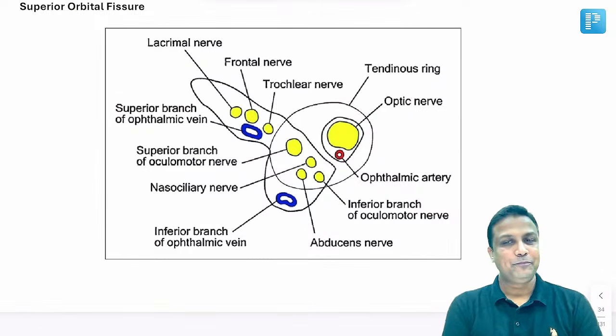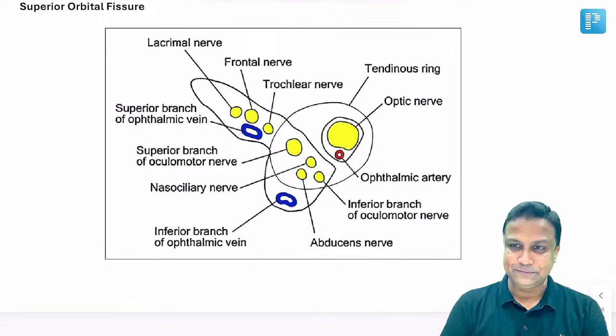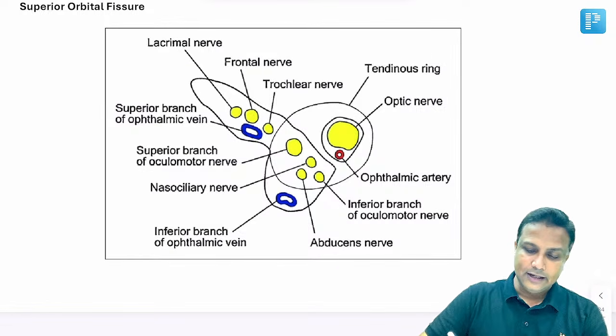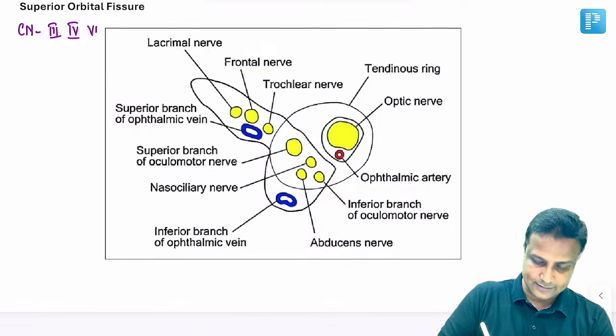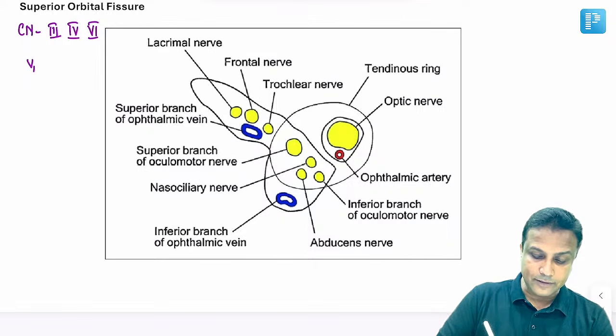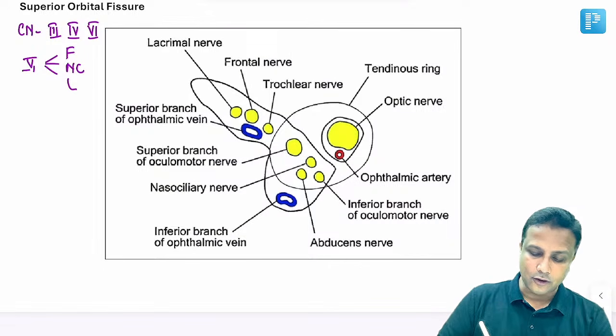Moving ahead right now, sir. Superior orbital fissure. थोड़ा सा क्विकली रिकॉल कीजिए. अभी अभी मैंने आपको कहा था which cranial nerves are going to pass from here. Cranial nerve number 3 and then 4 and then 6 are going to pass from here, along with the branches given by V1. What are the three branches, sir? Frontal, nasociliary and lacrimal. और फिर मैंने आपको कहा था ophthalmic veins भी पास होते हैं.